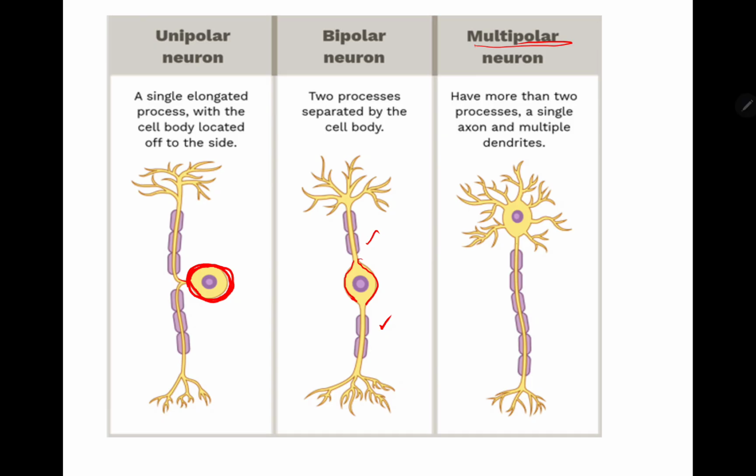A single axon, this is a single axon, and multiple dendrites. Again, multiple dendrites, all of these. These are the processes we were talking about, and these are the dendrites. Now you get it, how a multipolar neuron looks.